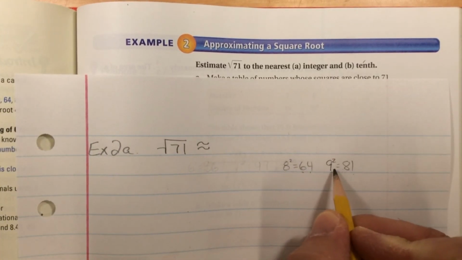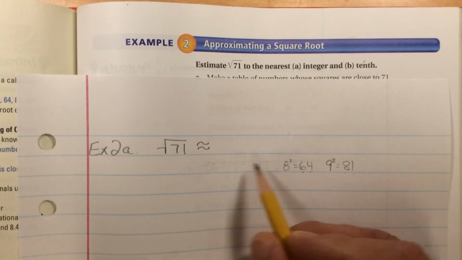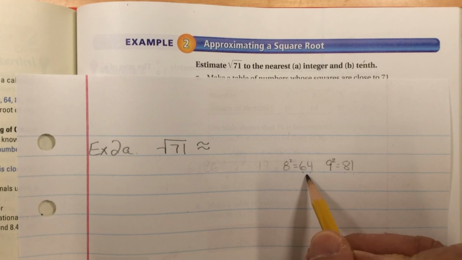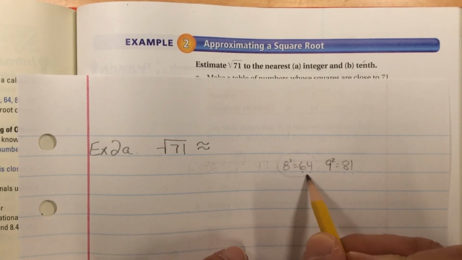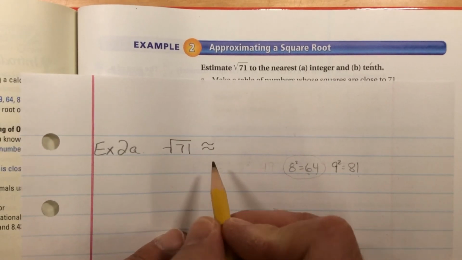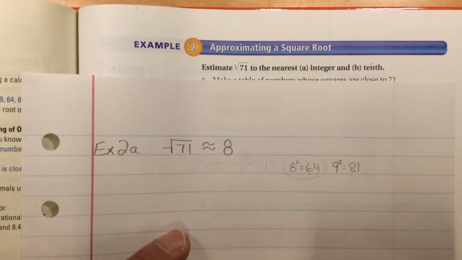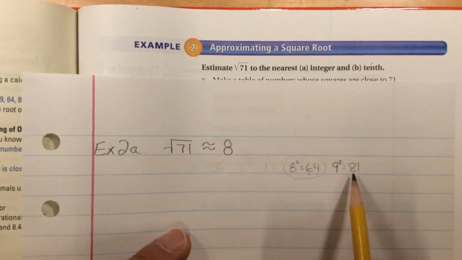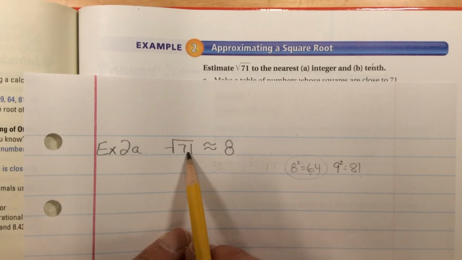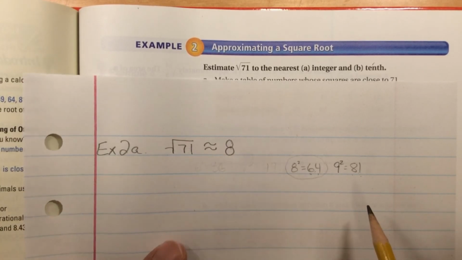And we have to think, is 71 closer to 64 or 81? Well, it's 10 away from 81. 81 minus 71 is 10. And 71 minus 64 is 7. So it's closer to 64. Therefore, the square root of 71 is closer to 8 than it is to 9. But somewhere in between these two, but it's closer to 8 than it is to 9, because 71 is closer to 64 than it is to 81.